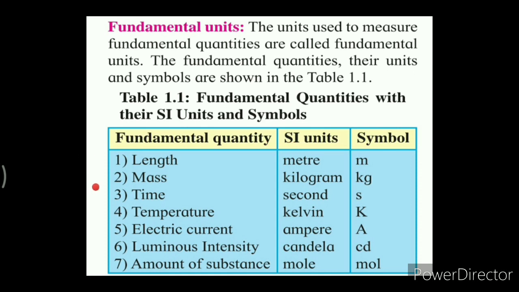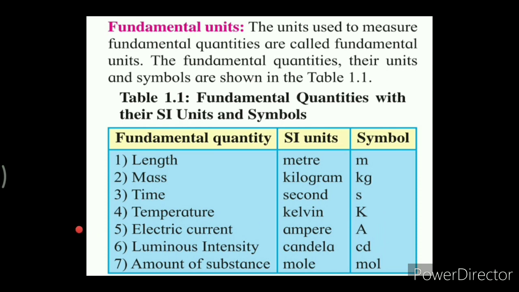The next fundamental quantity is mass, and it is measured in kilogram, and the symbol we use is kg. Then the third fundamental quantity is time, which is measured in second, denoted by s. The next fundamental quantity is temperature, which is measured in Kelvin, and the symbol of this SI unit is K.